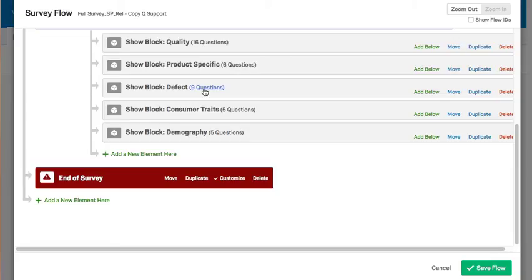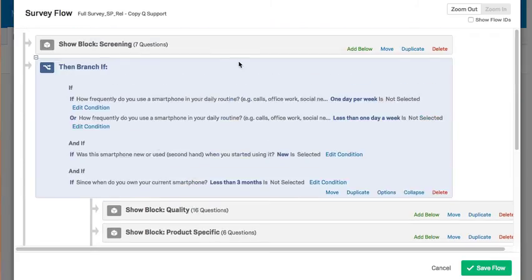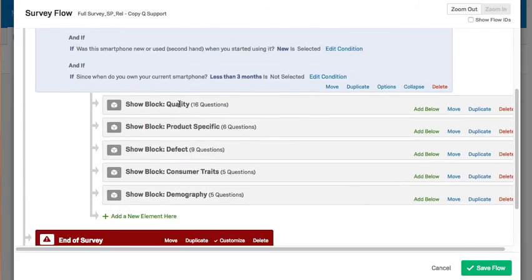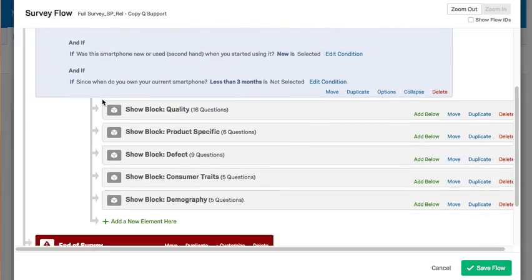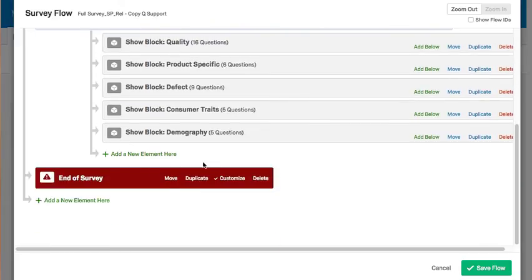The third thing then is that people who do meet this criteria and move down through the blocks, when they reach the demographic block and finish that, the next thing in the survey flow is actually this end of survey element. So once they finish this demographics block, they're just going to skip down to this end of survey element, which is your screen out end of survey. So that's obviously not what we want.